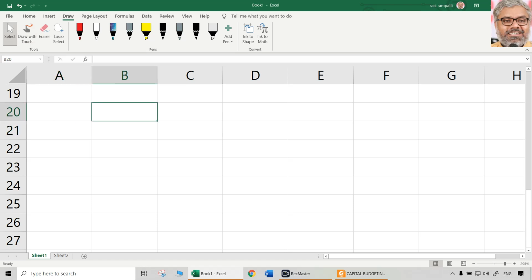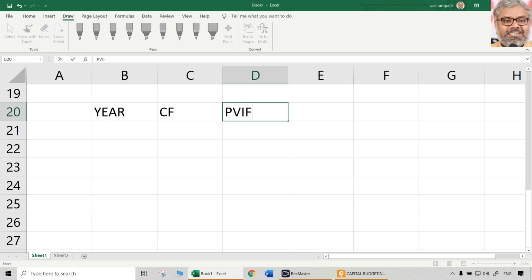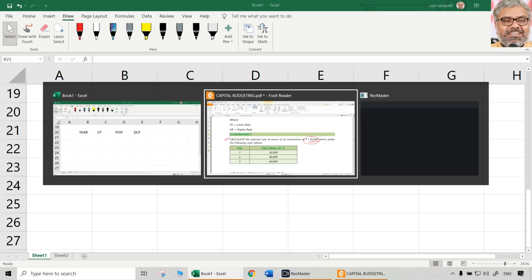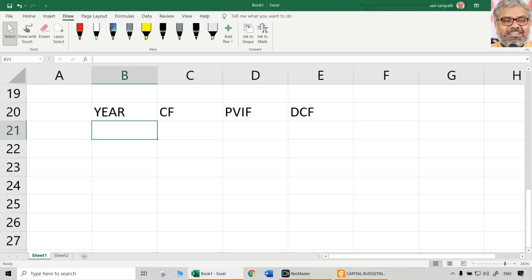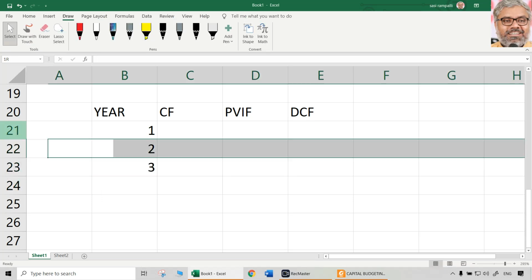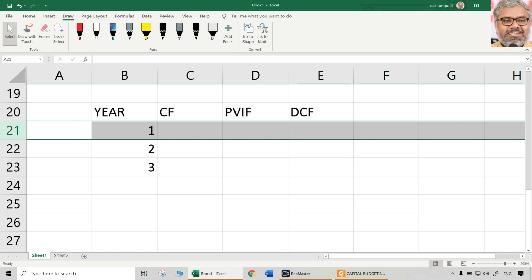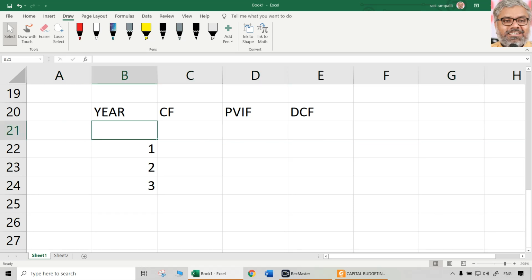So when you have to find out NPV, you need the same type of format here: cash flows, then PVIF, then discounted cash flows. So here how many years do we have? 5 years. 1, 2, 3, of course 0 also will be there. That is the initial cash outlay. So 0 also is there. 4, 5.